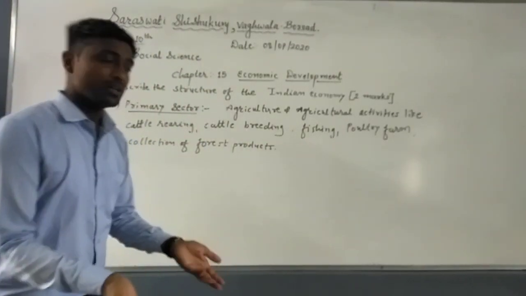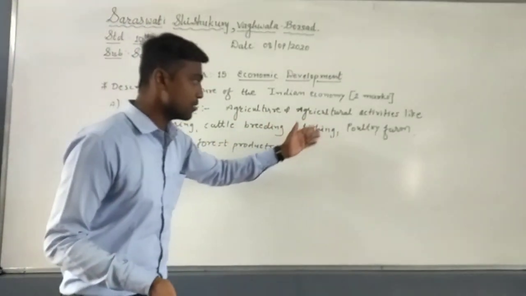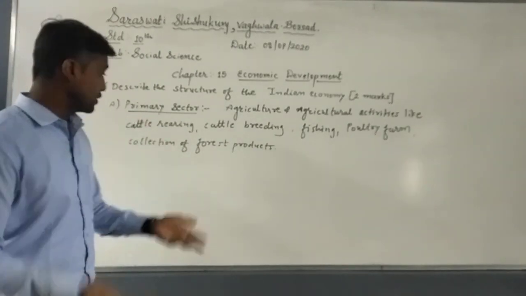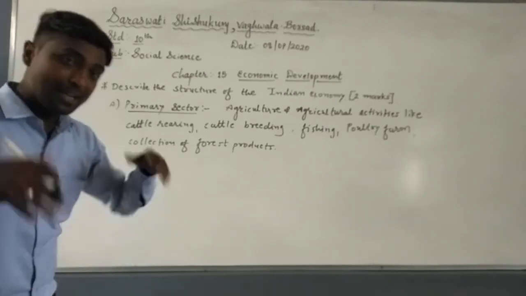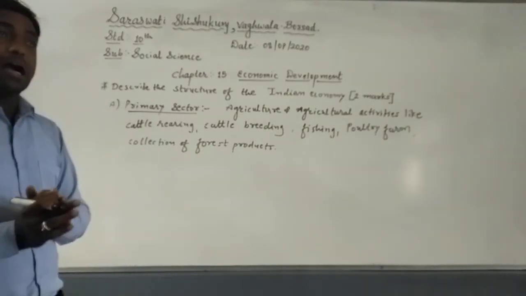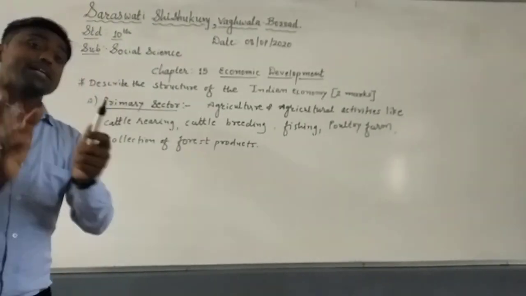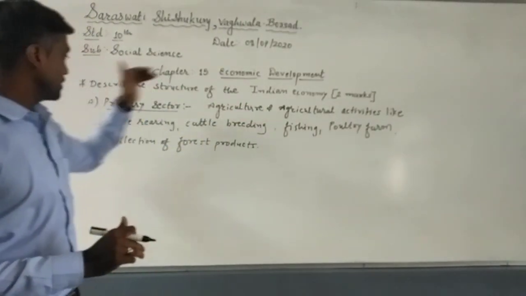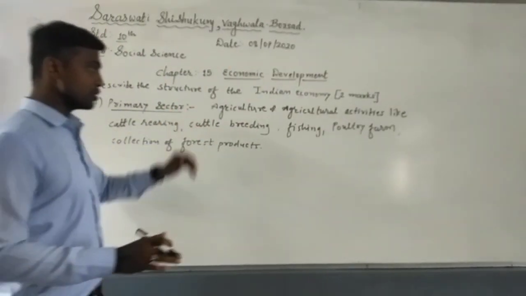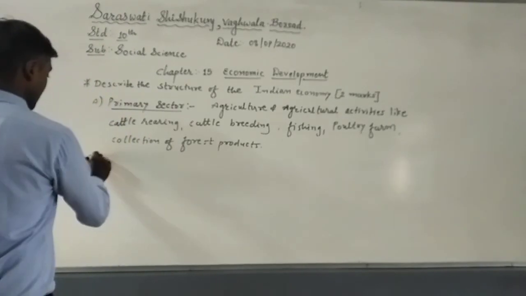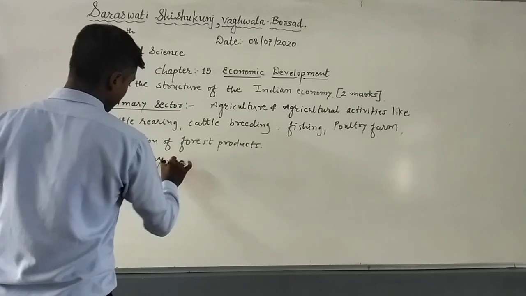Primary sector means agriculture related activities like cattle rearing, cattle breeding, fishing, poultry farm, animal husbandry, collection of forest product. These all things are included. If you forget these things, just remember our ancestors, the ancient people, Adi Manav, which activity did they do first? Agriculture. That is called primary activity, or primary sector. Understood? That is the first topic that we have discussed. Now the second one is the secondary sector.